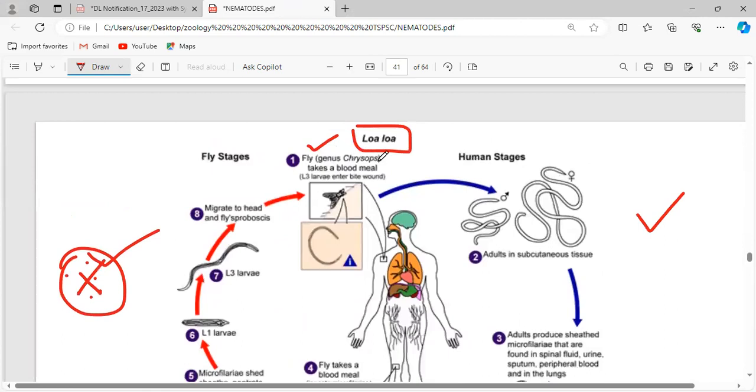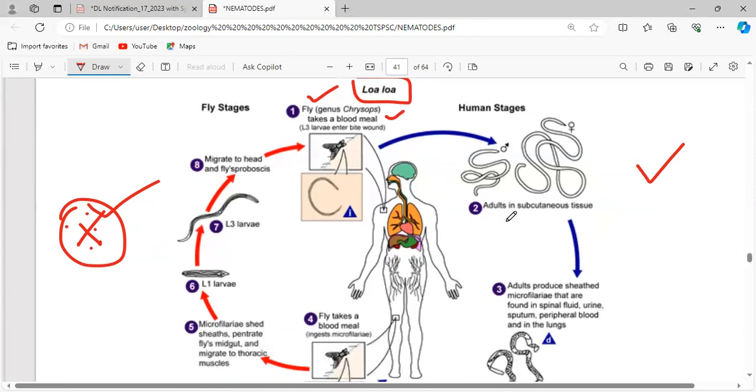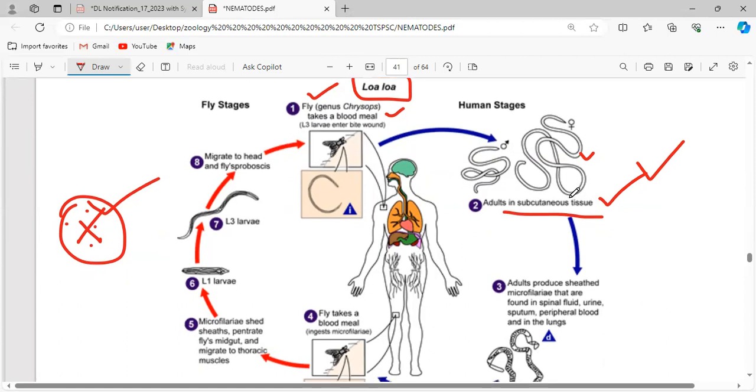Now, initially the fly takes a blood meal from the human. You have to understand what the carrier is here: Chrysops. The genus Chrysops is the fly. They take a blood meal, and now the parasite reaches the subcutaneous tissue, via the skin, to reach its targeted area and attain sexual maturity. This sexual maturity happens only inside the human.